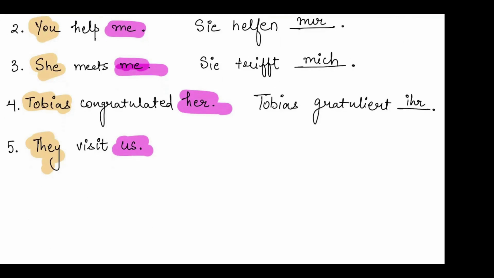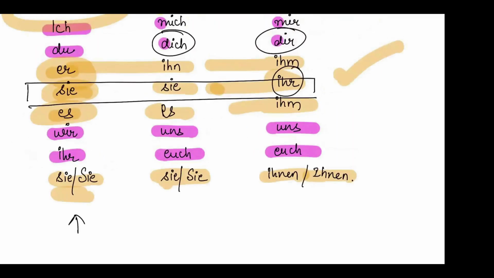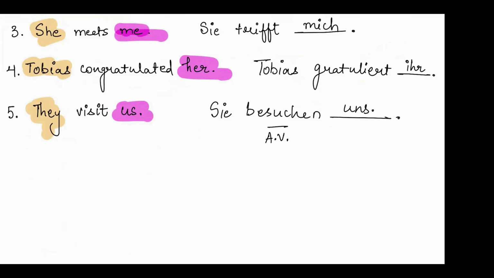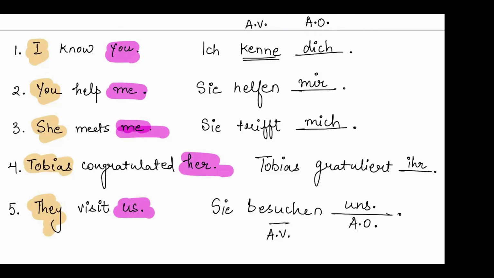Then we have, they visit us. Sie besuchen. Now, besuchen is an accusative verb, hence we will write the accusative object, which is uns. But anyways, if we see the table, it is the same. Uns, if you write it in accusative or if you write it in dative, both are same. But you must know that yes, it's an accusative object.